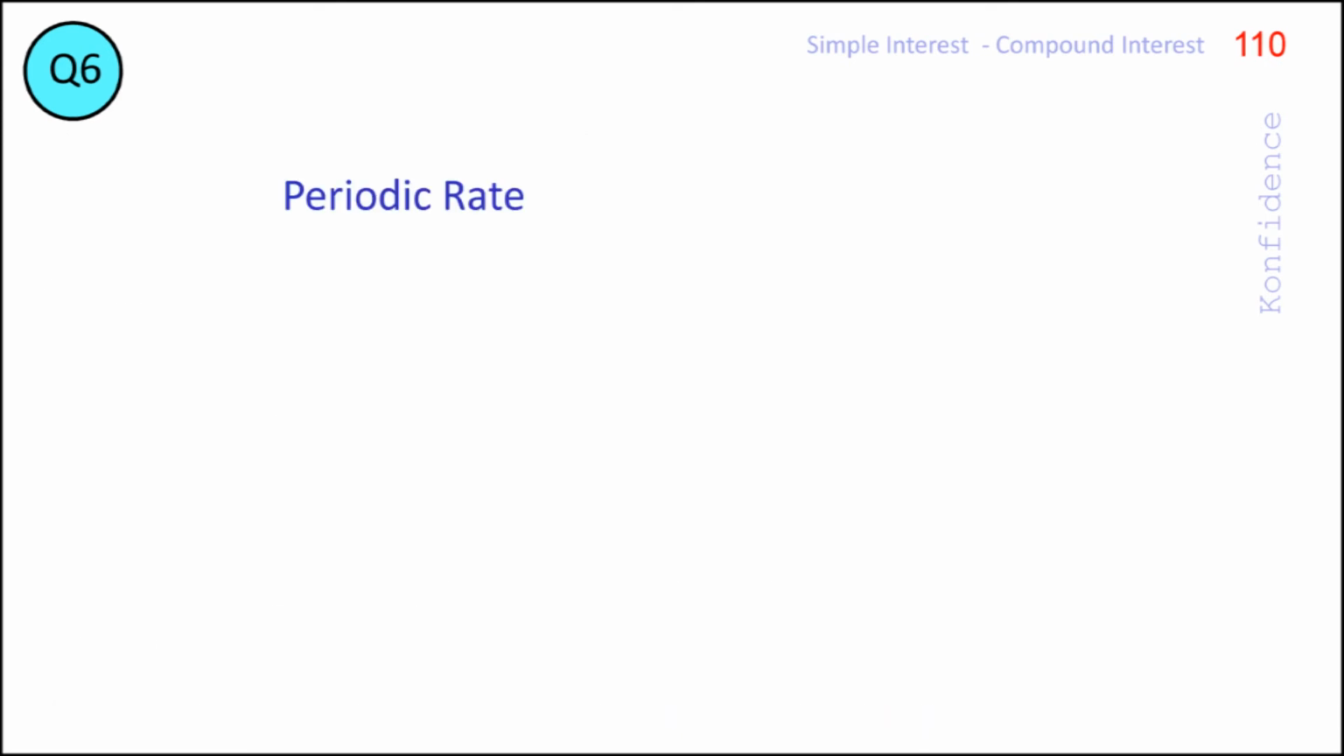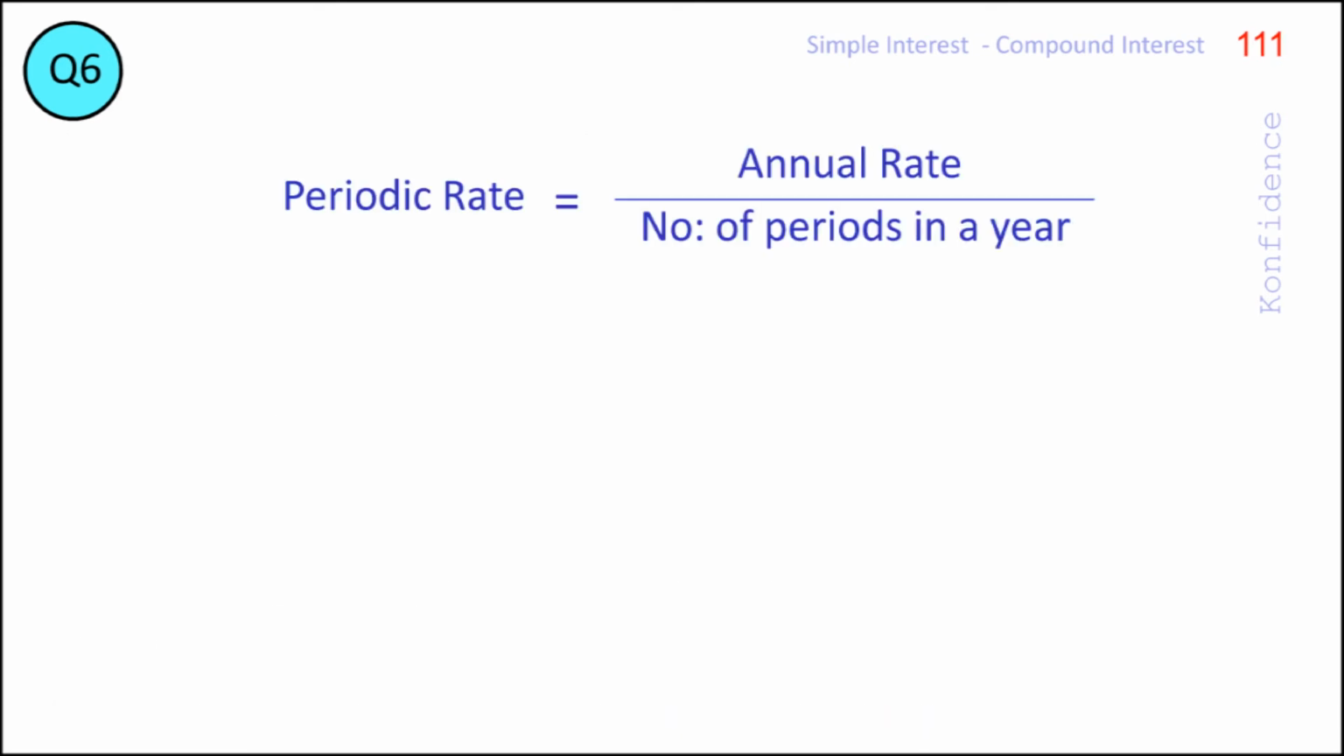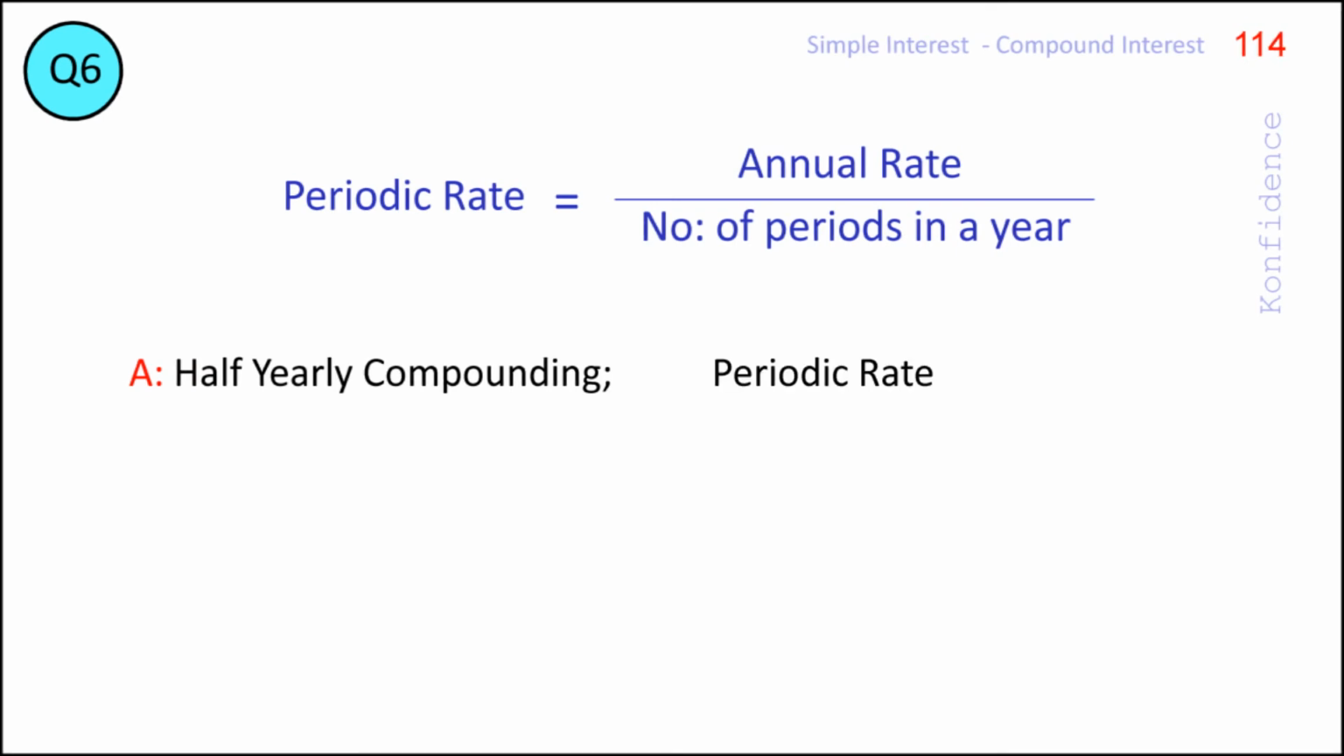Periodic rate is defined as the annual rate divided by the number of such periods in a year. In the case of Bank A, the compounding is done on a half-yearly basis. So the periodic rate, or the rate for a 6-month period, will be 12% divided by 2, which is 6%.